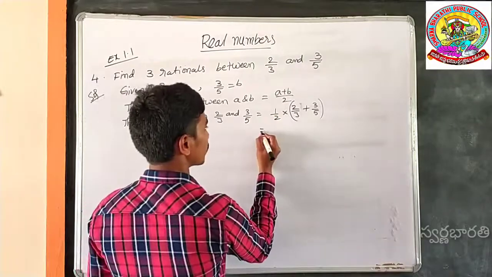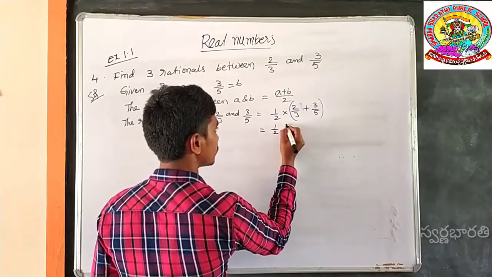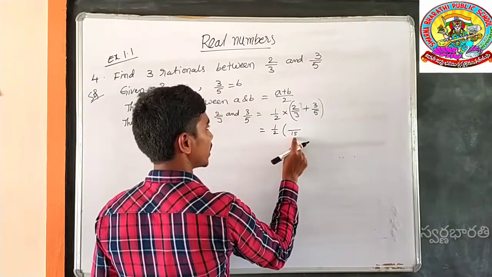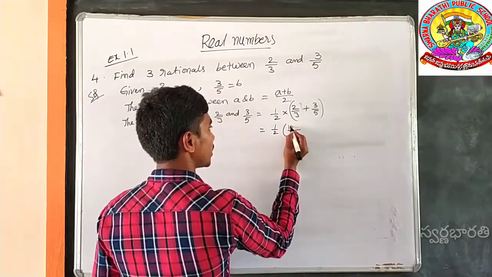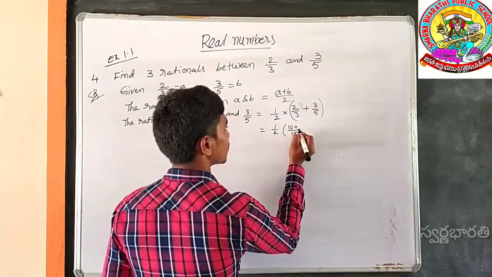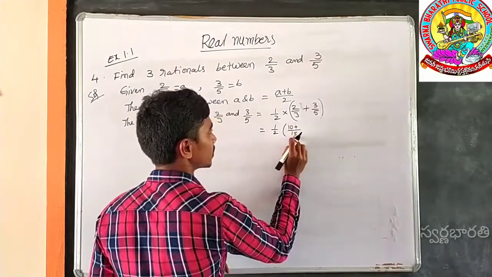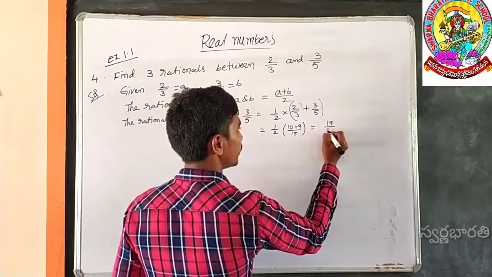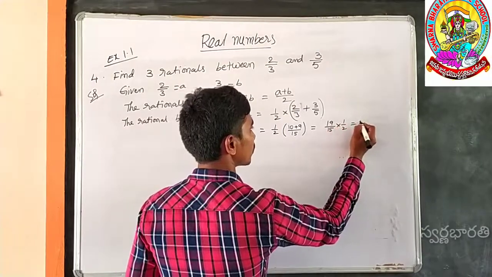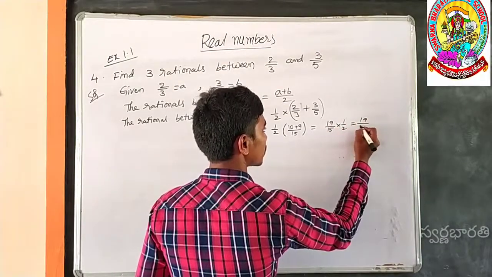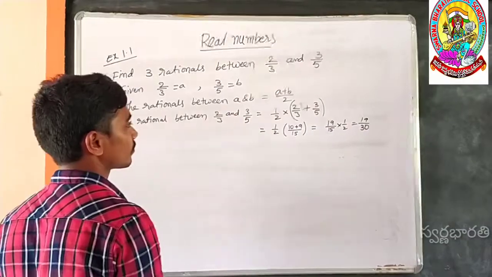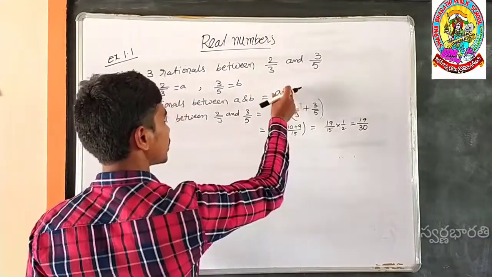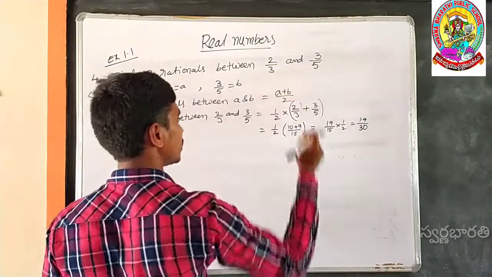Like this, 1 by 2 of 2 by 3 plus 3 by 5, which is equal to 1 by 2 into, the LCM of 3 and 5 is 15. In the third table, you get 5 times, 5 2s are 10, plus in the fifth table, you get 3 times, 3 3s are 9, which is equal to 19 by 15 into 1 by 2, which is equal to 19 by 15 2s are 30. So 19 by 30 is in between 2 by 3 and 3 by 5.